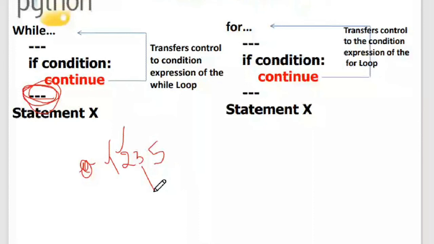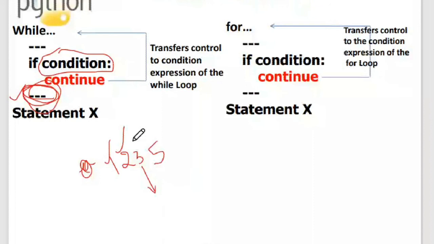Okay, so in the third iteration, for the first 2 iterations, the condition is false. So continue did not execute, and these statements executed, and then it went to the next iteration. Now coming to the third iteration, this condition has evaluated to be true. When this condition has evaluated to be true, this continue executes.